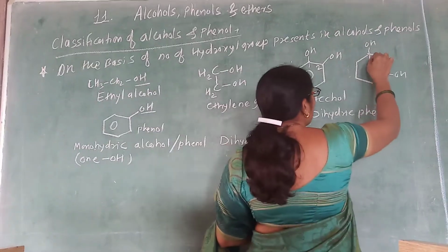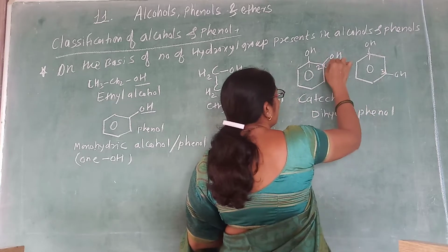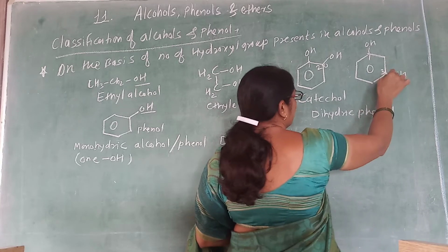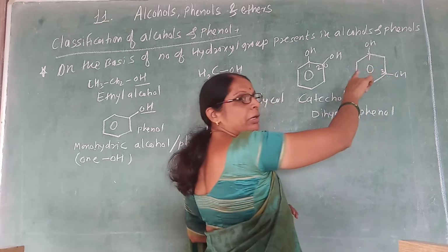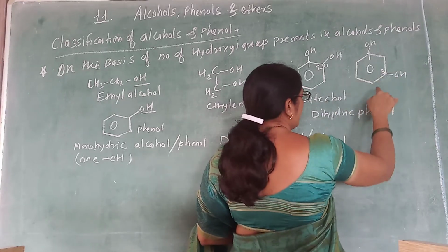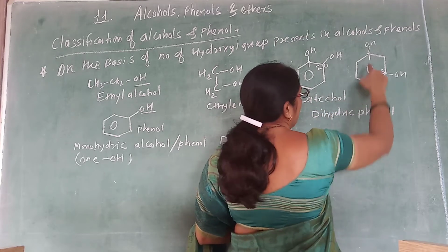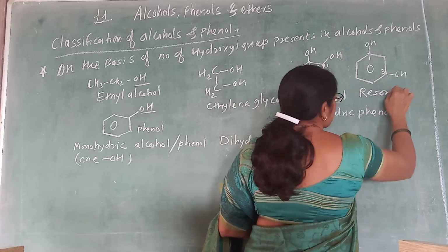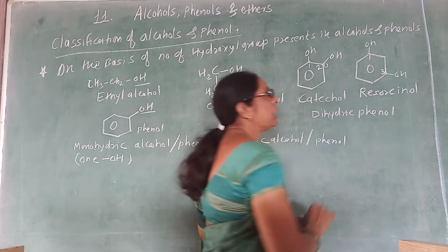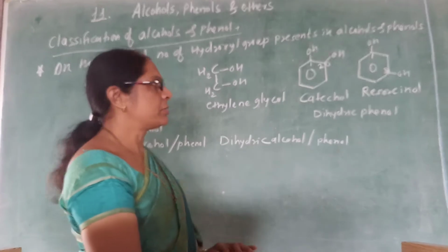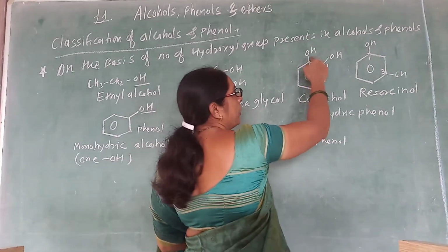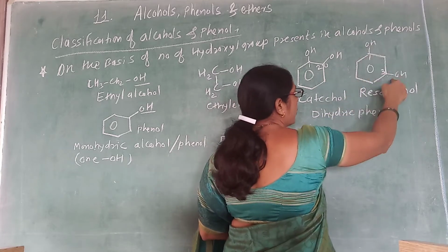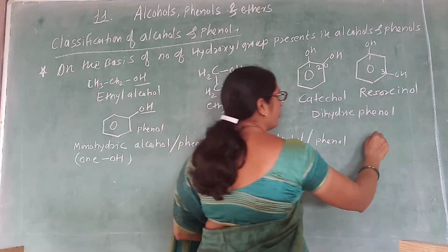If they are present at 1 and 3, that is, they are meta to each other, whereas 1 and 2 are ortho. So this is a meta dihydroxybenzene. If they are present at 1, 3, then it is called resorcinol. Remember, there is a special name for this compound, so we have to remember this. 1,2-dihydroxybenzene is catechol, and 1,3-dihydroxybenzene is resorcinol.